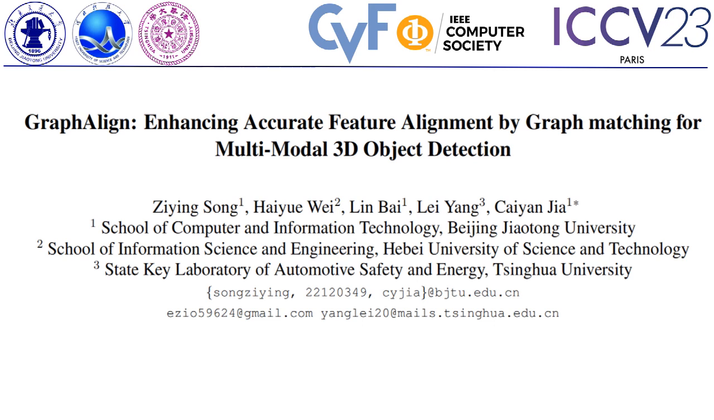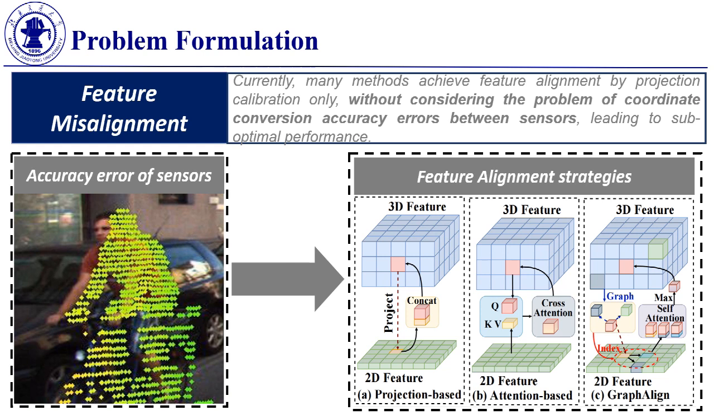Now, I am delighted to present our work on multimodal 3D object detection for autonomous driving. LiDAR and cameras are complementary sensors for 3D object detection in autonomous driving scenarios. However, it poses a significant challenge to effectively exploit the complex interactions between point cloud data and images. The critical factor in this challenge lies in achieving accurate feature alignment across heterogeneous sensor modalities.